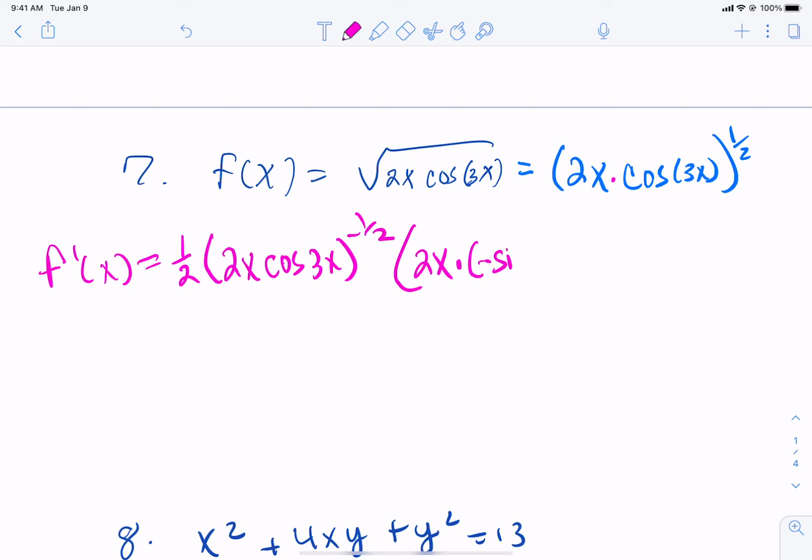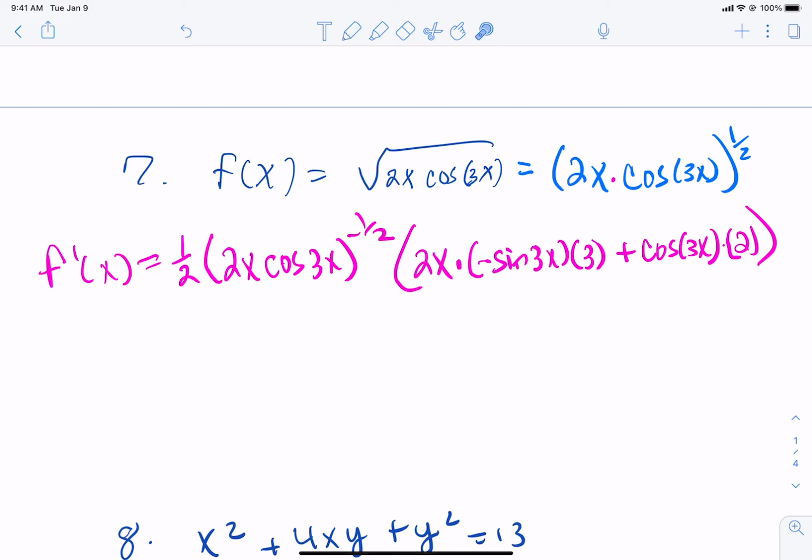That's going to be a negative sine of the stuff inside times the derivative of the stuff inside. So it does require a little bit of work. Now, it's going to be plus the second times the derivative of the first. The derivative of 2x is just 2. And so that's your answer. Don't worry about trying to simplify it.